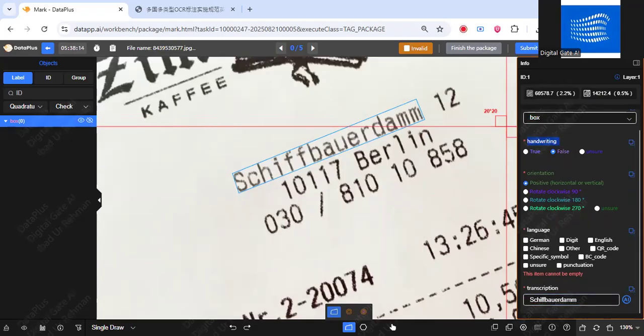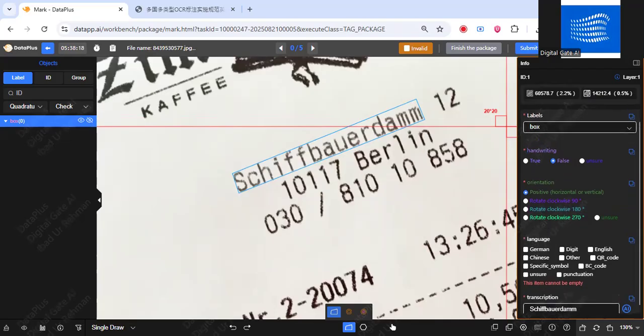Then we have some attributes. The first one is handwriting. Here we can clearly see that this is not handwriting. This is printed text, so we have marked it as false. But while doing the work, if there's any handwritten text visible to you, then you have to mark true there.